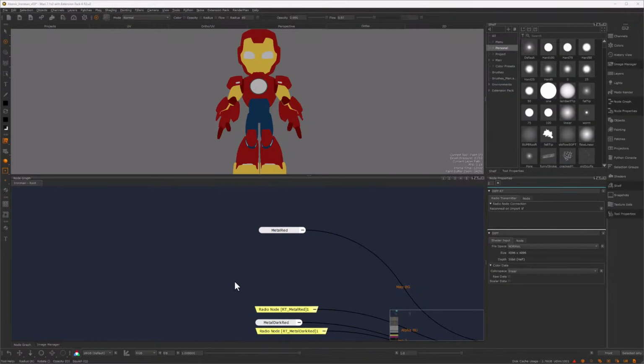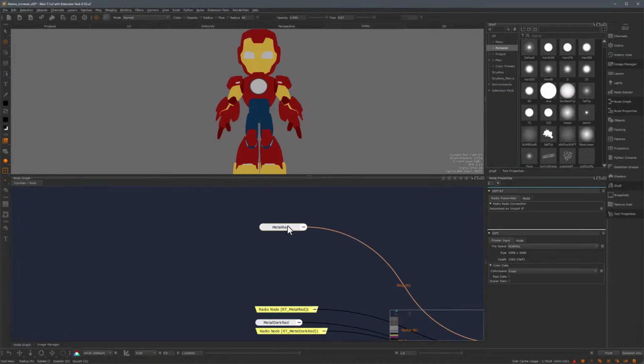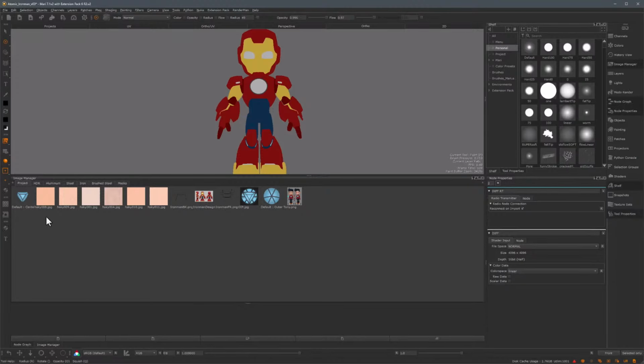Now this is where the fun begins. So like I mentioned before, we have to replace this color node with an entire texturing branch that will represent all of the textures for this metal red selection group. Before we get into it, as a texture artist, you'll need to make sure you have a couple of things that you can actually do your work with. So in this case, I'm just going to go to my image manager here, and you can see that I have brought in a couple of images. In this case, these are just designs that I'm going to need for his arc reactor, for example, and a couple of PNG images that represent body detail.